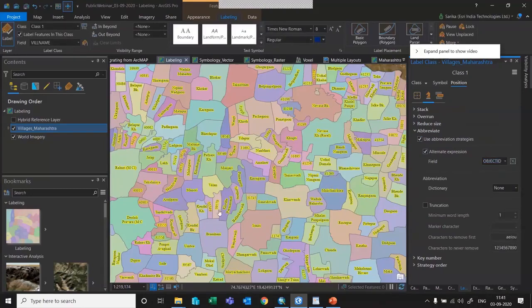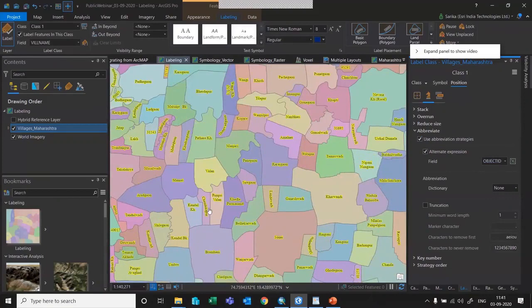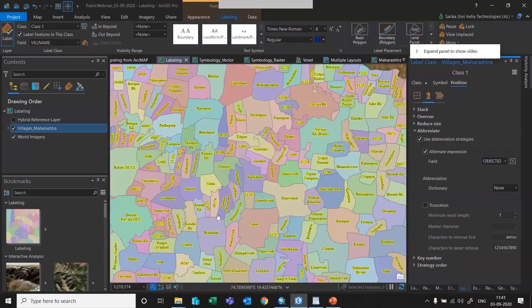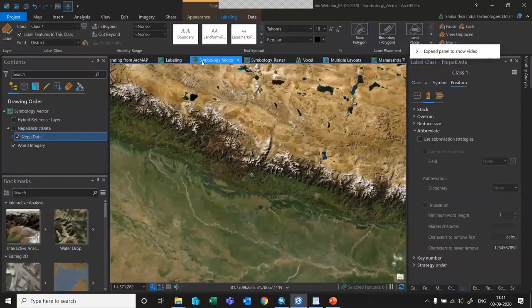So when I say apply, you can see wherever the text is not being placed, there you get the key code of the object ID. Similarly, you can place the village codes or something else. So in this way, you can make use of all the labeling capabilities within the ArcGIS flow. And moving to the symbology part, there are many new tools for symbology as well.